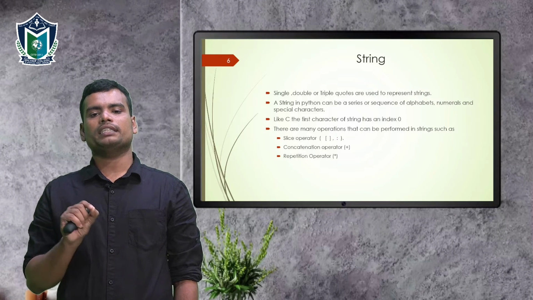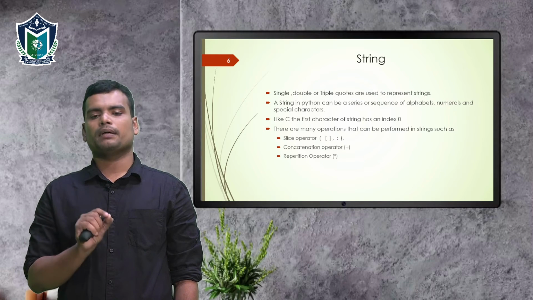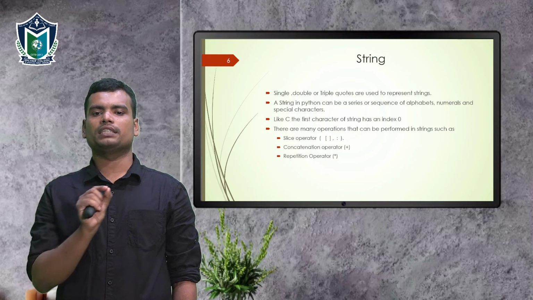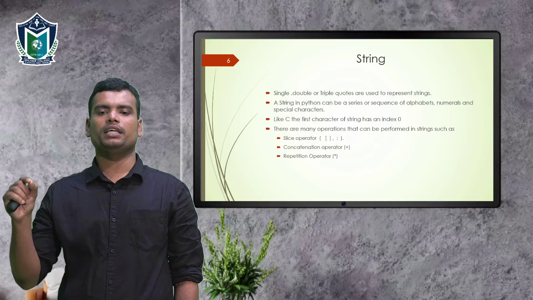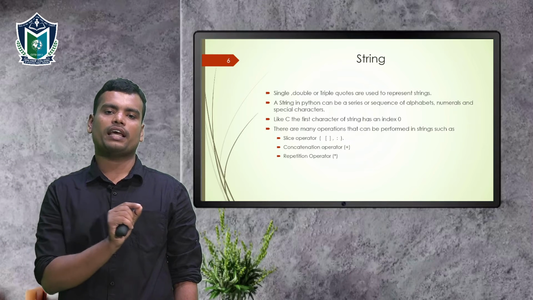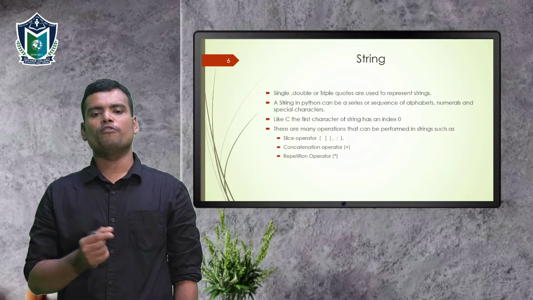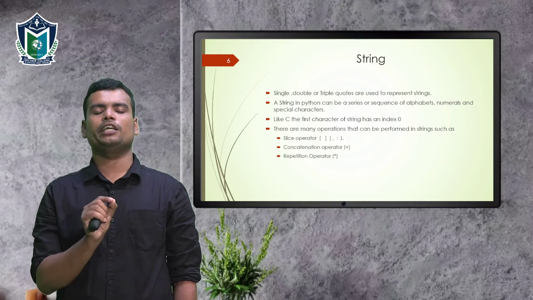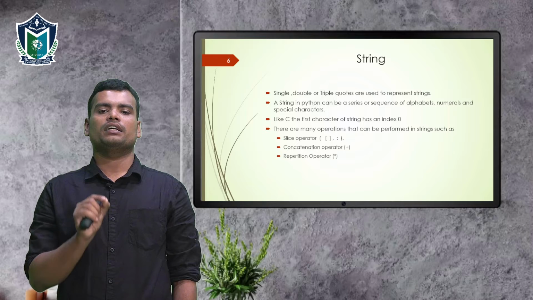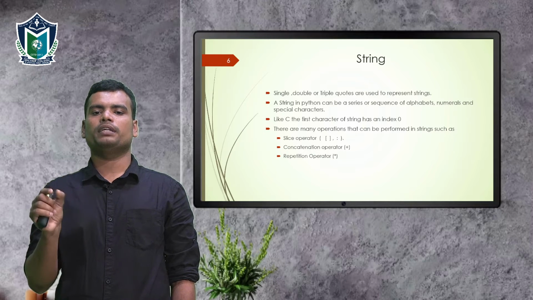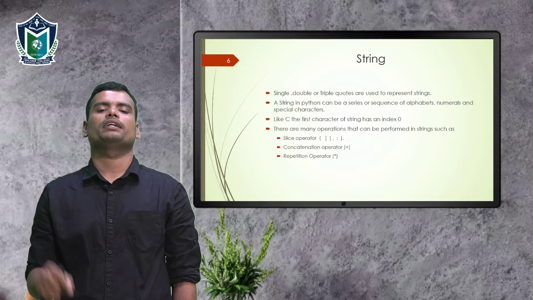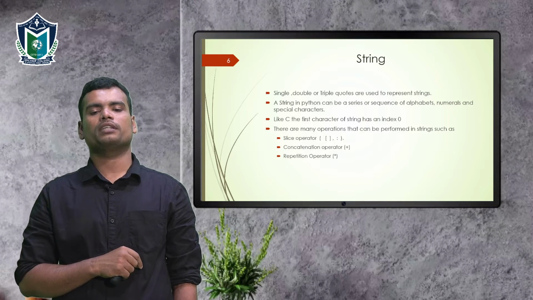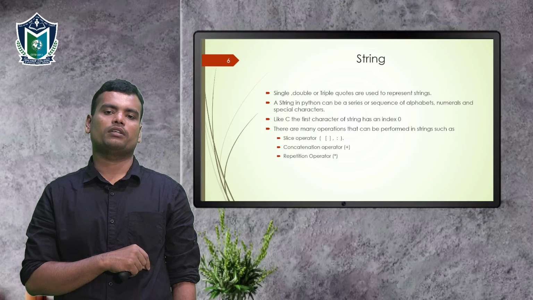The concatenation operator is represented as the plus symbol. If we have 2 strings, A equal to hello and B equal to Python, and we want to concatenate these 2 strings, we write C equal to A plus B, then C has hello Python, the combined form of A and B. For this, we use the concatenation operator.